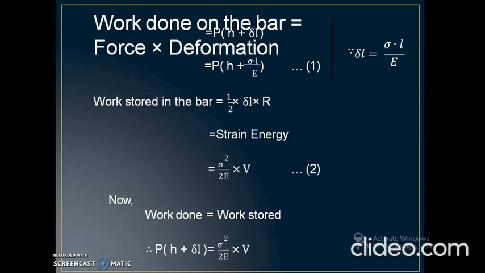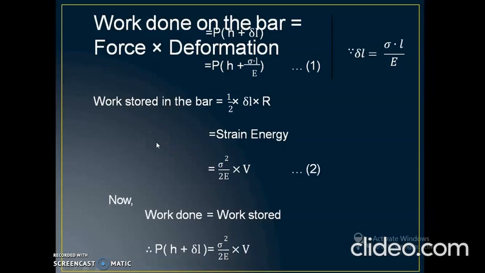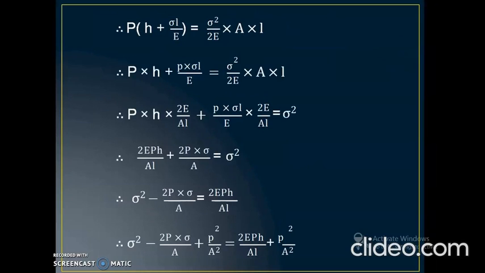Sigma square upon 2E into the volume. So we can equate these two terms also. So work done is equal to work stored. What is the work done? Work done is equal to P(H + delta L), which we got from the first figure, the load deformation diagram. And work stored is equal to sigma square upon 2E into the volume, which we got from the second graph, the resistance deformation diagram.